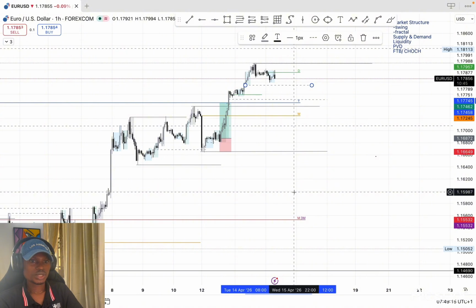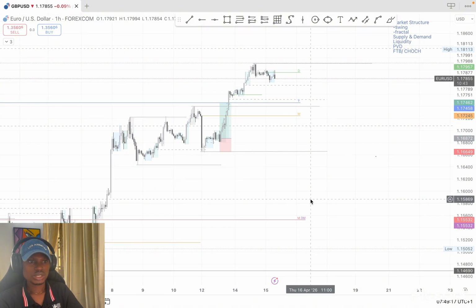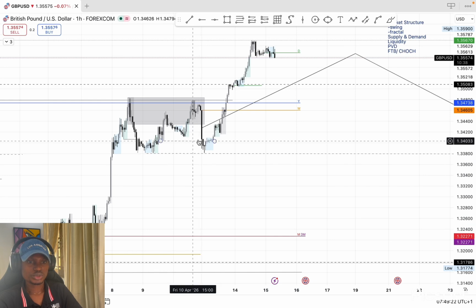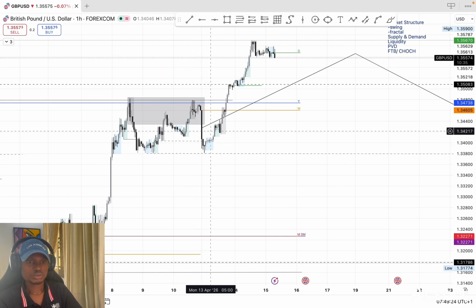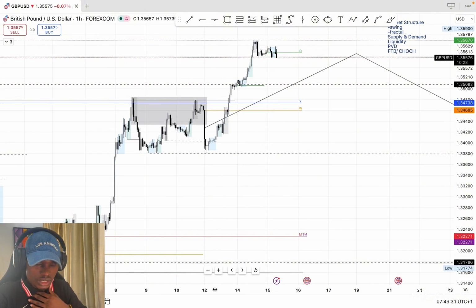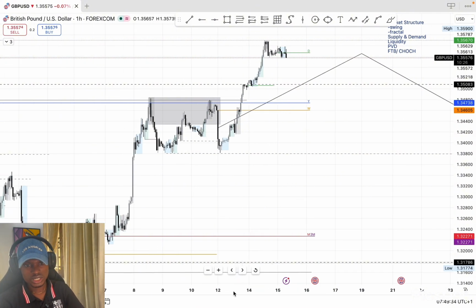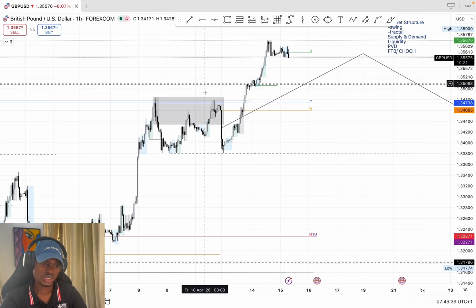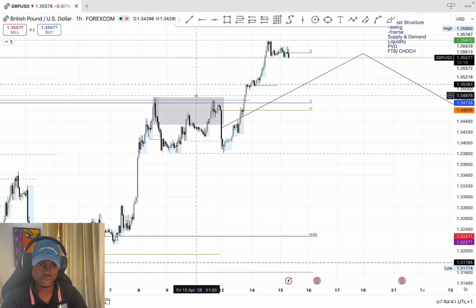So the next pair I'll be looking at today is GBP USD. Here on GBP USD we also saw a strong push to the upside as we had this liquidity sweep and price continued to push up, breaking out of this yearly open, which has been serving as a resistance zone. So what do I want to see next? I want to see the continuation of this trend, which will only occur.